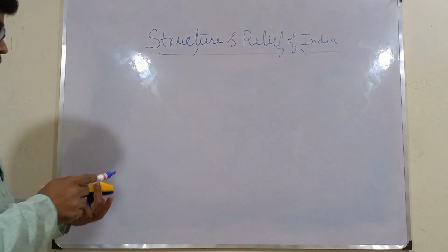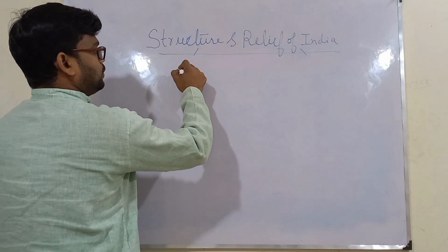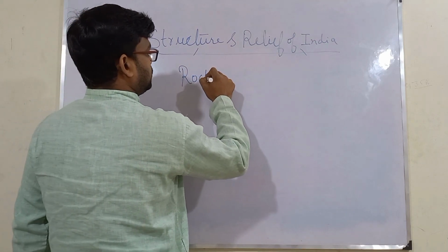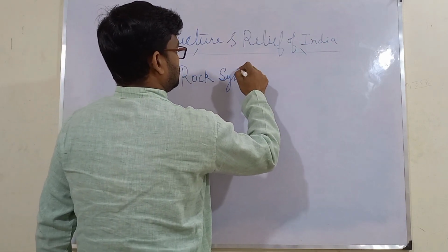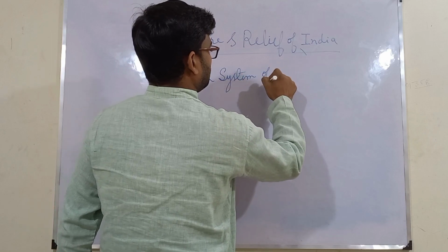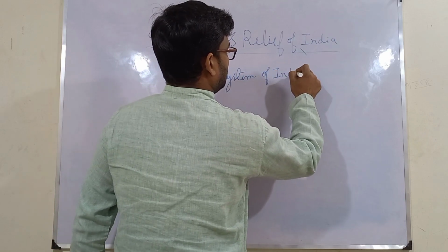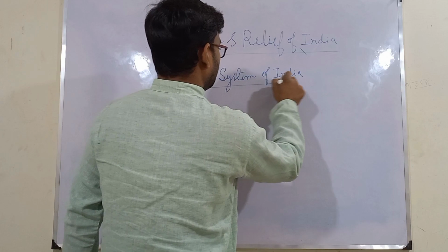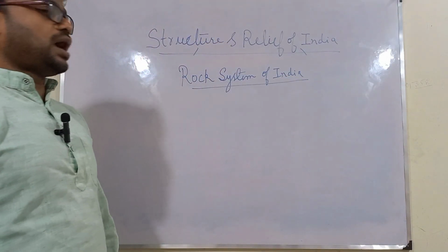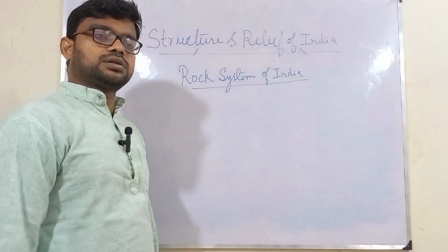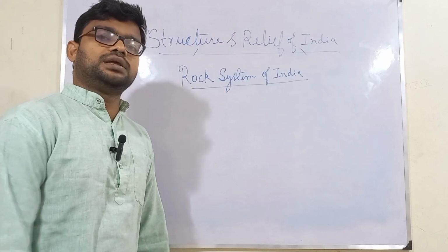So moving further, we will move to the rock system of India. Now, rocks have not been formed in 1 year or 100 years.